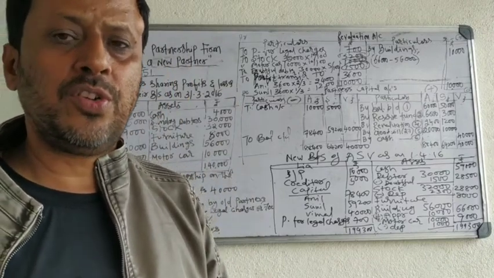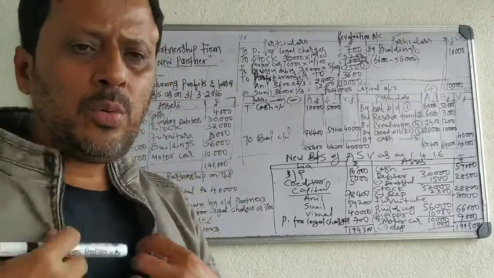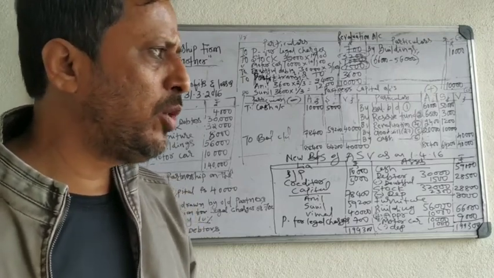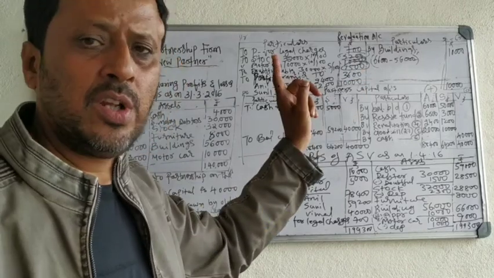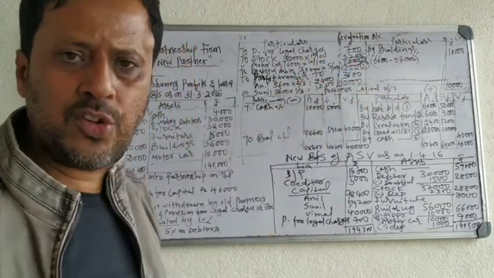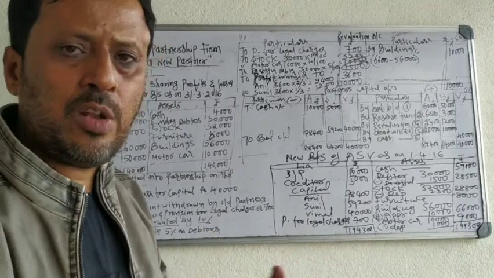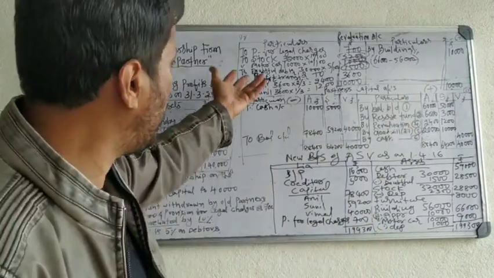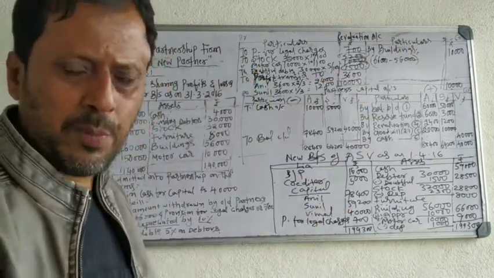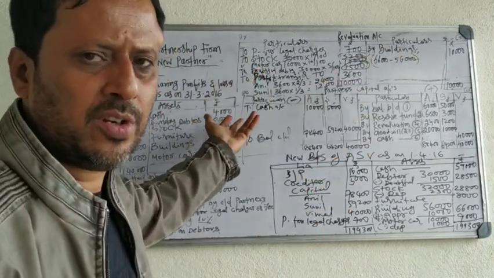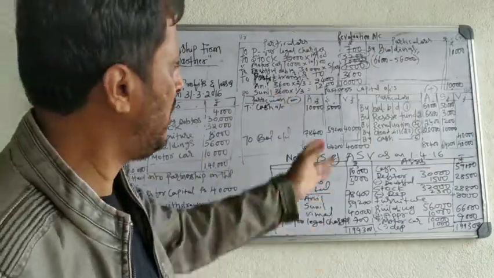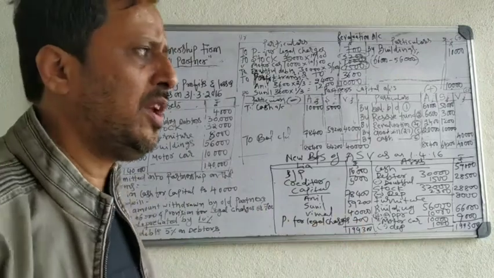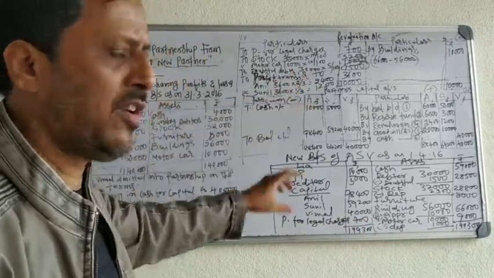Just you have to learn this treatment of goodwill. Very important. So many students make mistakes in the treatment of goodwill. So you have to learn the treatment of goodwill and the revaluation. See, building, you should not take the full value 66,000. Revalued means the difference value. If it is increased, take on the credit side. If it is decreased, take on the debit side. If a percentage is given regarding depreciation of assets, loss, debit side. Appreciation of assets, credit side. Outstanding expenses, debit side. Just you have to learn about the revaluation of assets and liabilities and treatment of goodwill.